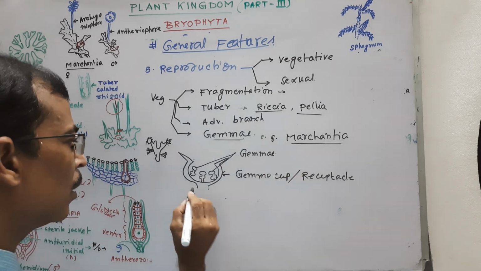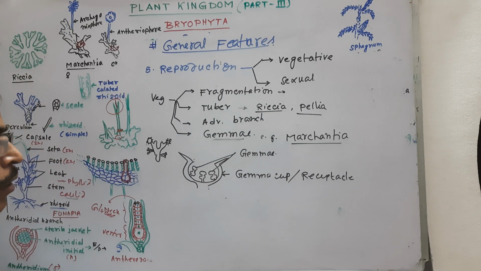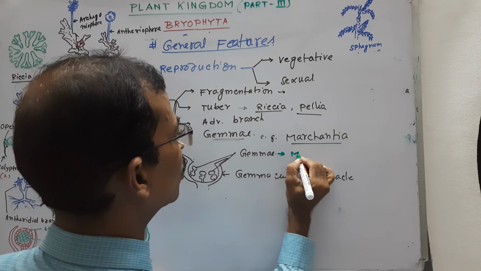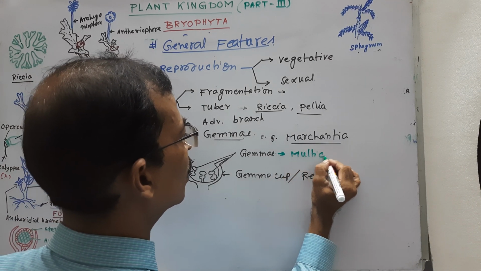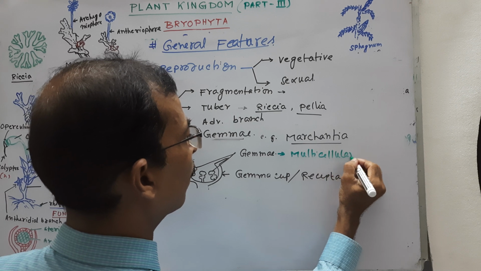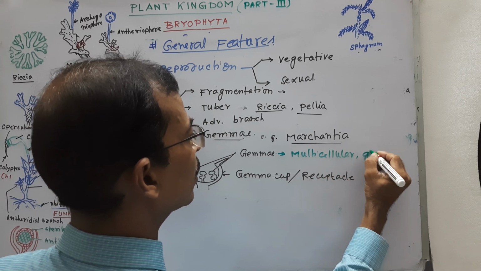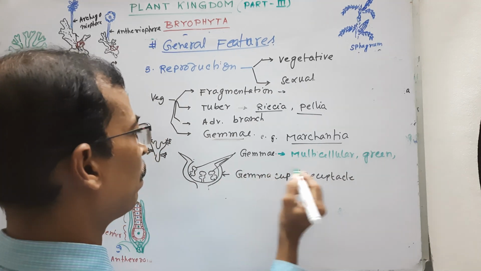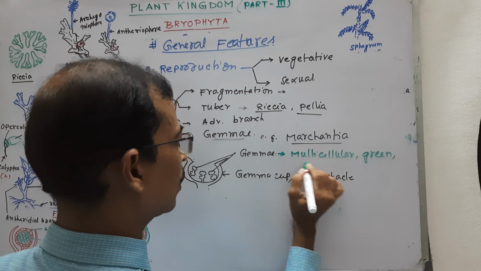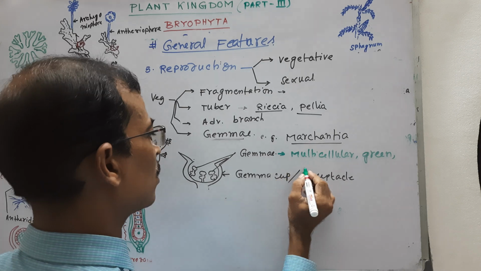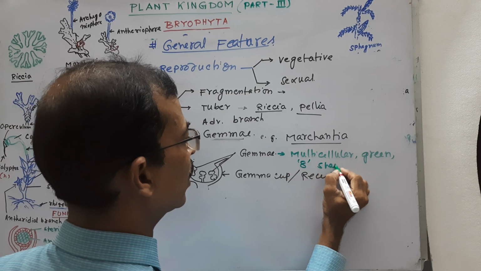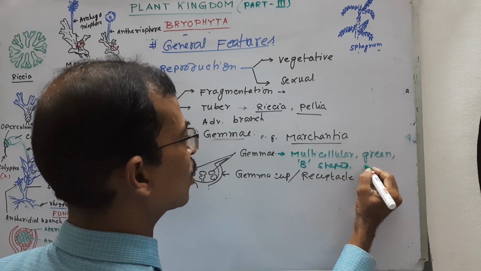These gemmae are multicellular, green, and capable of photosynthesis, and stalked.